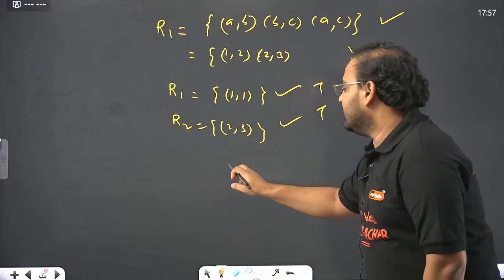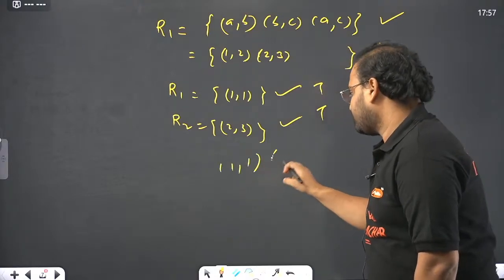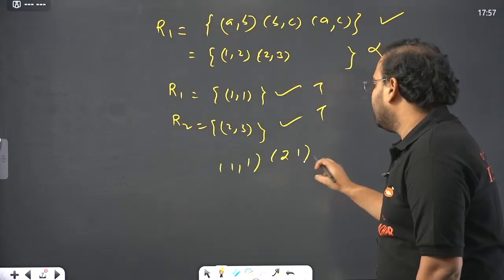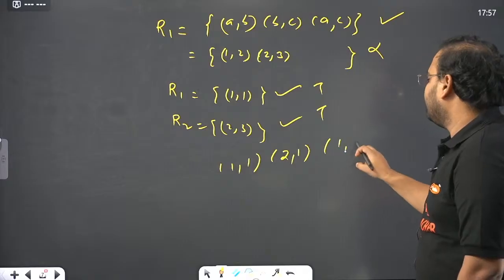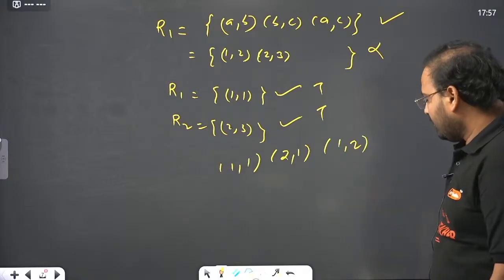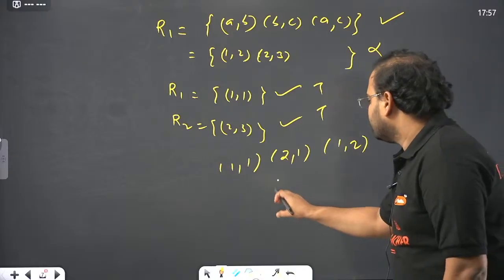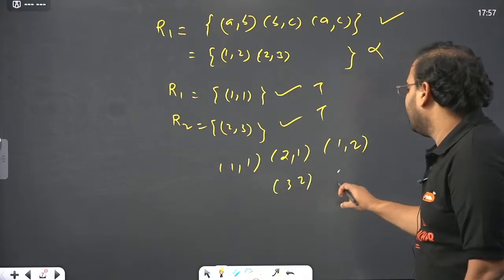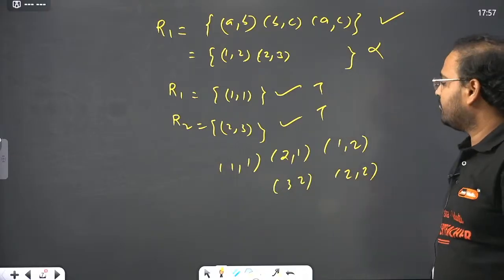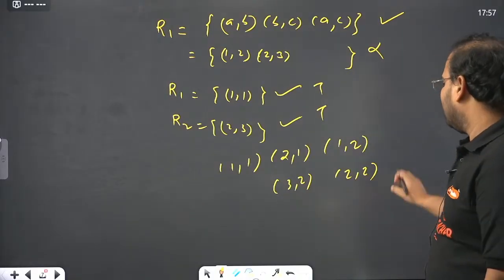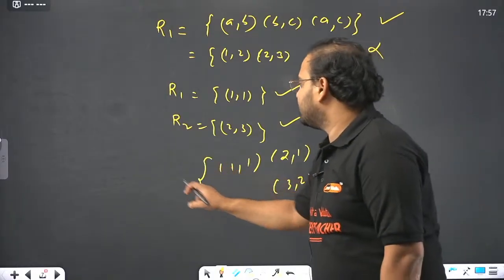For example, we have (1,1), we have (2,1), we have (1,2), and let's say we have (3,2) and we have (2,2). Then is it a transitive relation or not? Let's try to check this out.